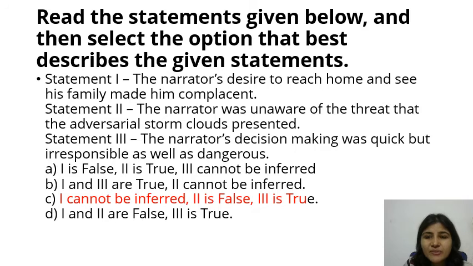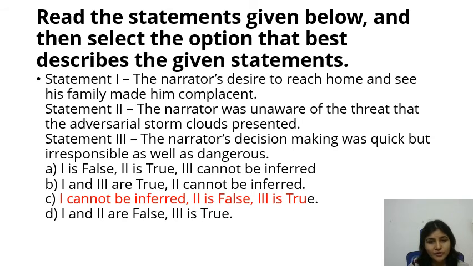Read the statements given below and then select the option that best describes the given statements. Statement 1 says, the narrator's desire to reach home and see his family made him complacent. Statement 2 says, the narrator was unaware of the threat that the storm clouds presented. Statement 3 says, the narrator's decision making was quick but irresponsible as well as dangerous.